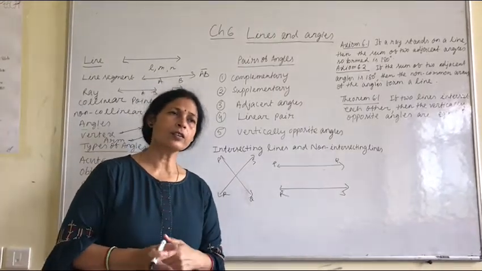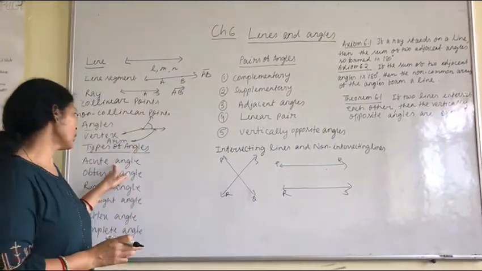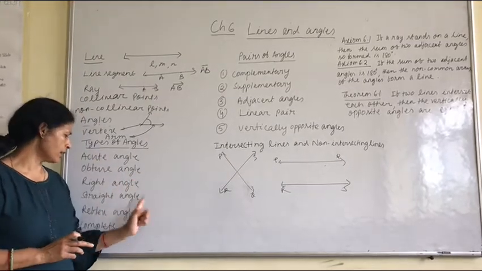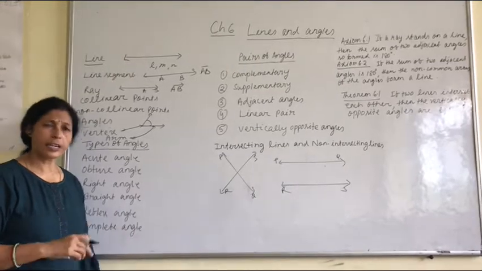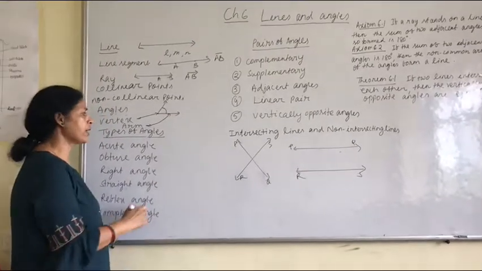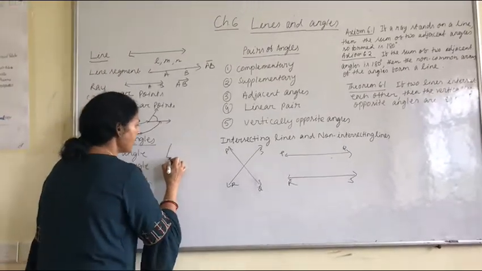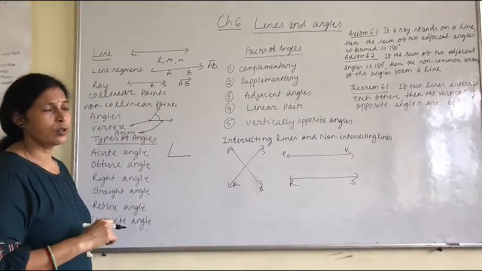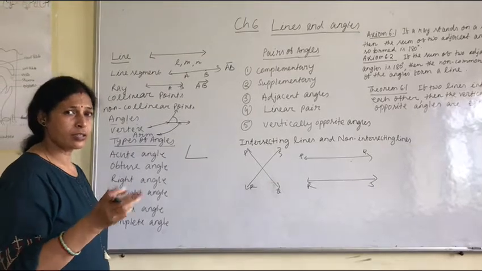Now types of angles. Earlier you learned acute angle, obtuse angle, right angle, straight angle, reflex angle, complete angle. Let me first explain what an acute angle is. The angle lies in between 0 and 90, not more than 90 and not less than 0.